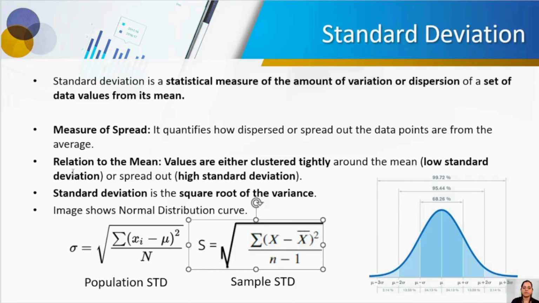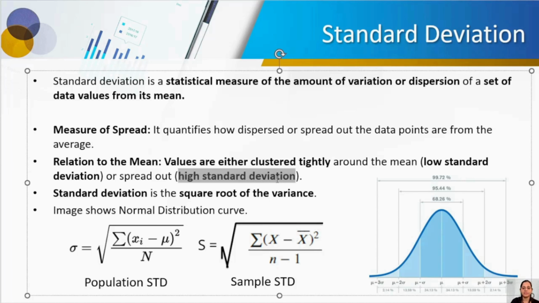So how will you measure it? Consider that if the values are clustered tightly around the mean, that means it has a low standard deviation. At the same time, if the data has a high standard deviation, that means high variance and high standard deviation, so a high spread, correct? So again, standard deviation is the square root of variance. Like I've already mentioned, if you know the variance formula, it's just the square root of it.